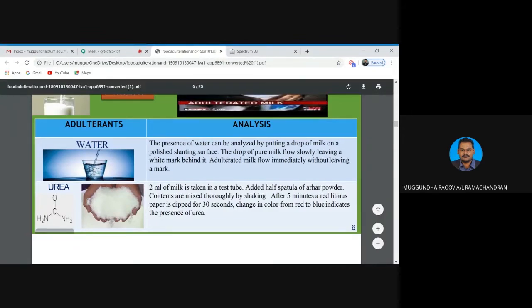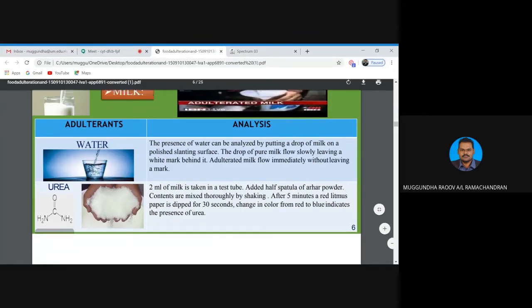If let's say the milk contains urea, how to do this test? Take 2 ml of the milk in a test tube, then add half of the powder, this is the arhar powder. The contents are mixed thoroughly by shaking. After 5 minutes, a litmus paper is dipped for 30 minutes, and a change in color from red to blue indicates the presence of urea in the milk.